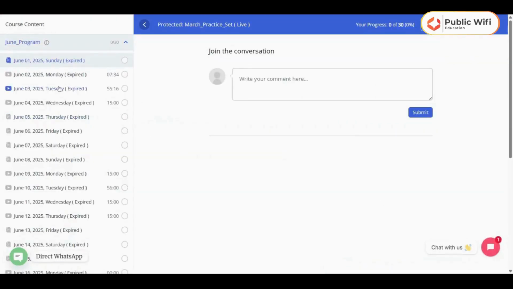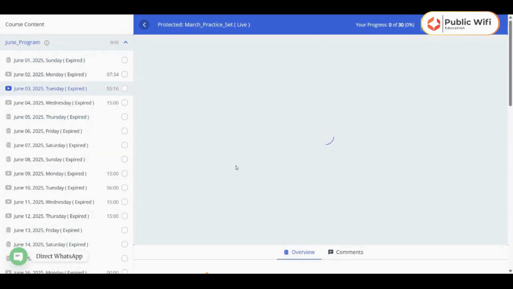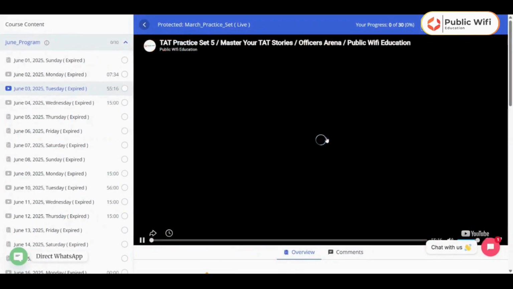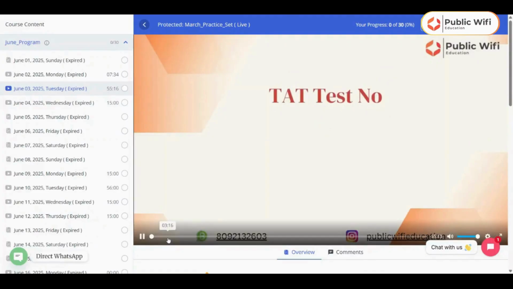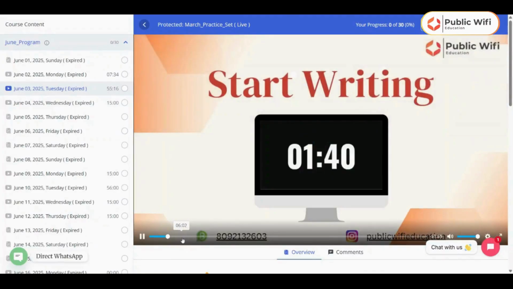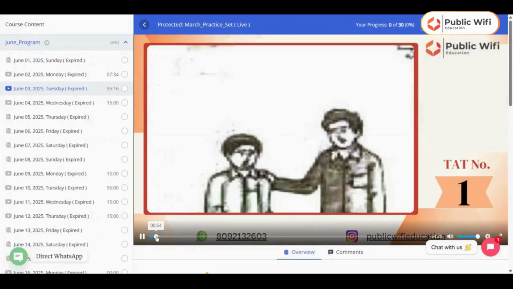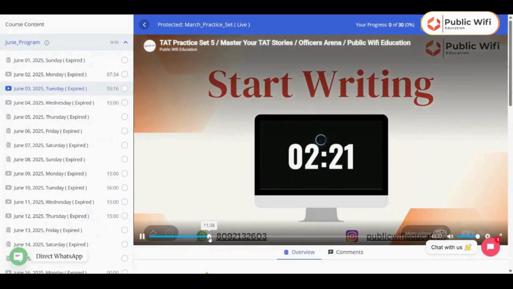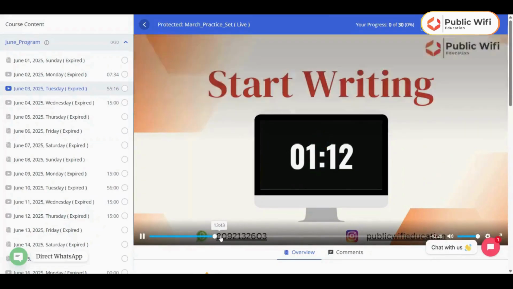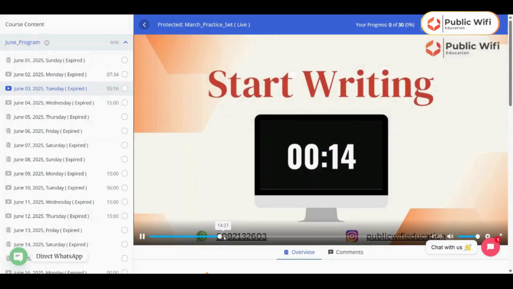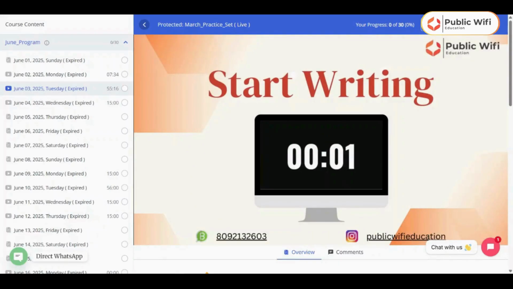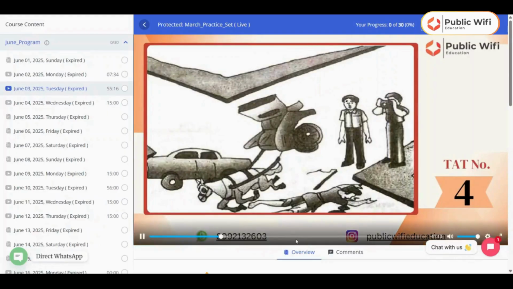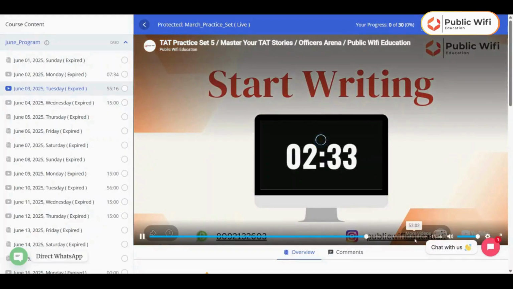When you start learning for the Tuesday of this date, particularly we have the TAT practice set. You can play from here, and the TAT test number is on the screen. This entire segment will start according to the timing, and when you finish your timing, it will give a sound of one finish. Like this, you have a sound, and the next image will be there, and like this, you have all 12 sets of TAT practice sets.